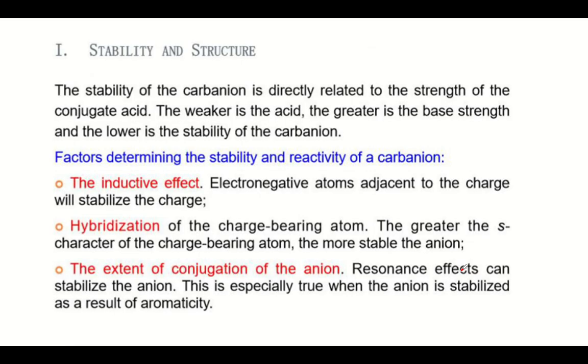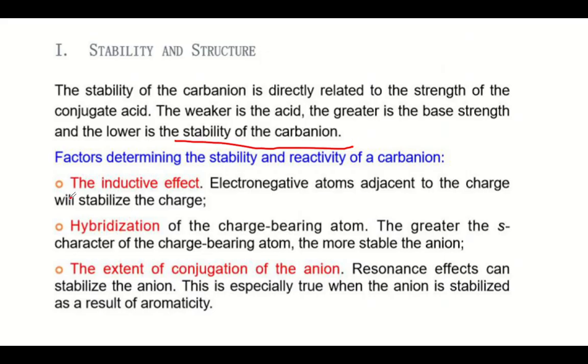Regarding its shape, it is slightly pyramidalized because of the presence of the lone pair, the unshared pair of electrons. It has a greater basic strength, and so it is very low in stability. So it is a very reactive intermediate.